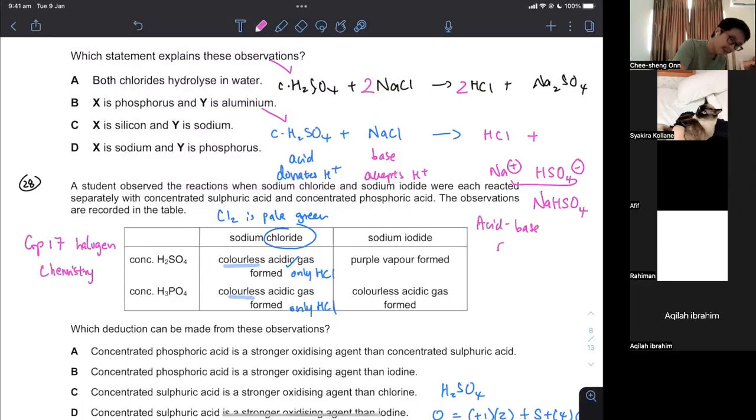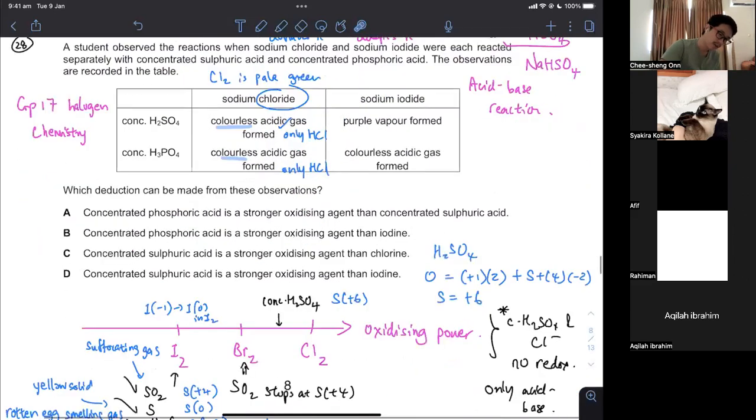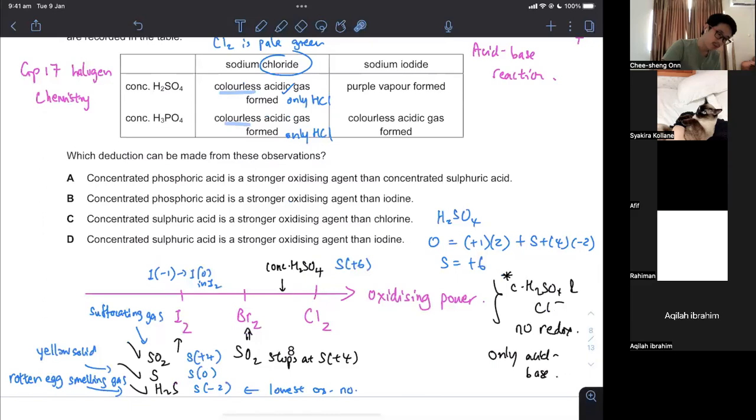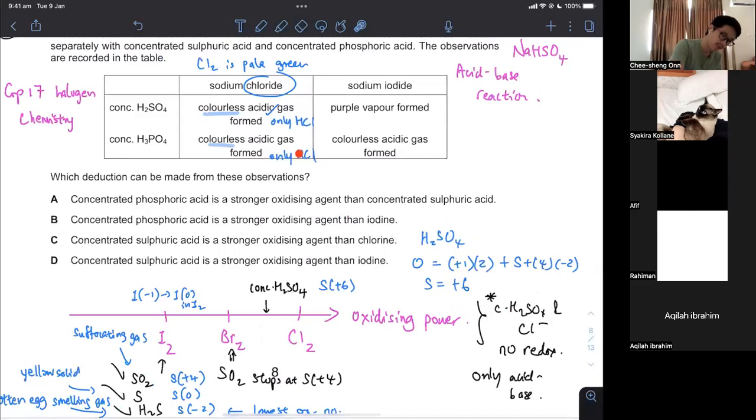So acid-base reactions, as I've just shown you, there is no redox because this thing is not strong enough to oxidize the Cl minus, minus 1 in this HCl. So what we are saying is conc. phosphoric acid must also be weaker than chloride. But is the conc. phosphoric acid left-hand side or right-hand side of the conc. sulfuric acid? Well, we have to look at the other one. Okay, so there's no redox here, no redox there.